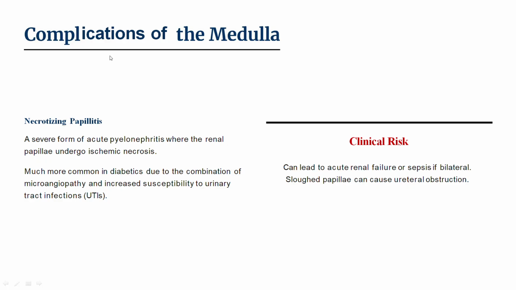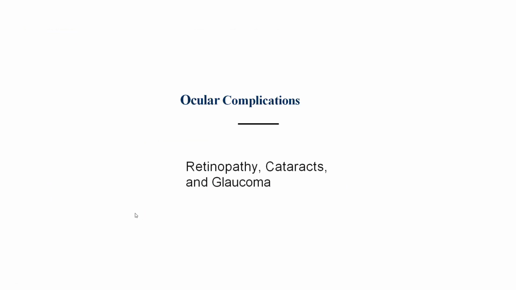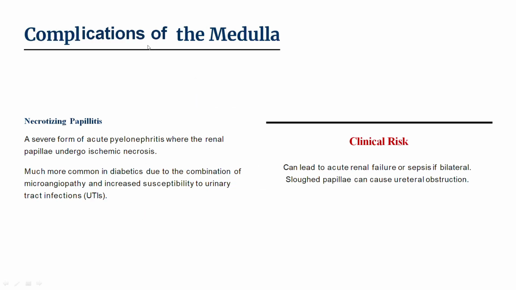Next, complications of the medulla, which, as I said before, include pyelonephritis, including necrotizing papillitis, a severe form of acute pyelonephritis where the renal papillae undergo ischemic necrosis. It is much more common in diabetes due to a combination of microangiopathy and increased susceptibility to urinary tract infections. This susceptibility is because, with hyperglycemia, neutrophil function is reduced due to the high concentration of glucose.